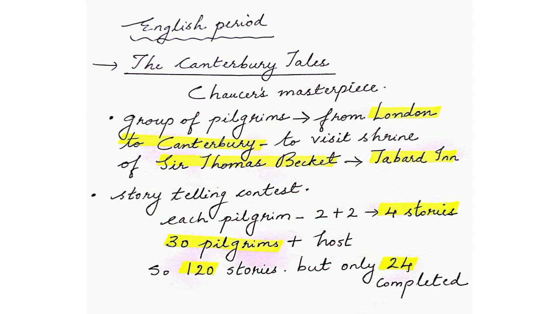And these people are moving from London to Canterbury, and on their way, they take a night's rest in the Tabard Inn. And the host of the Tabard Inn tells them that they will conduct a storytelling competition in which each pilgrim has to say two stories on their way to Canterbury and two stories on their way back from Canterbury. So every person has to say four stories each. There are a total of 30 pilgrims, and if each of them says 4 stories, then there should be a total of 120 stories. But Chaucer was able to complete only 24 of the stories.